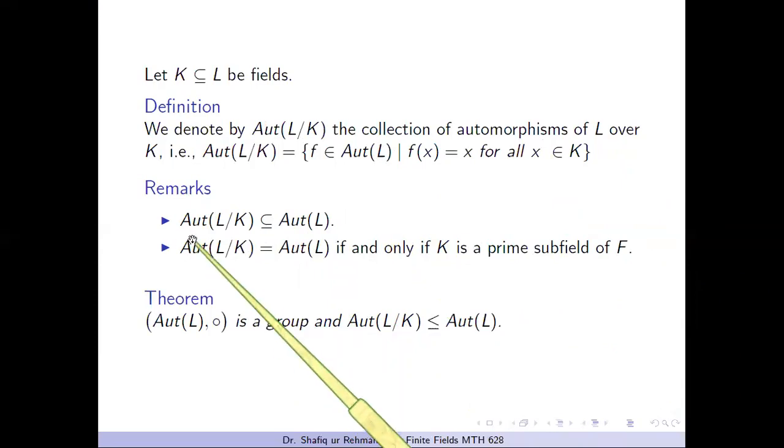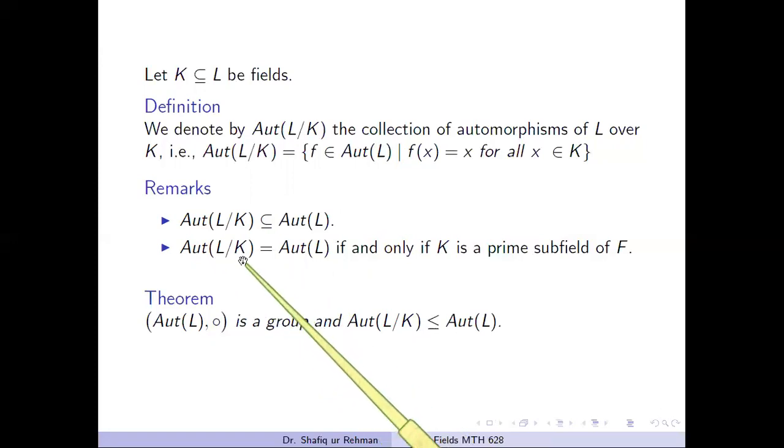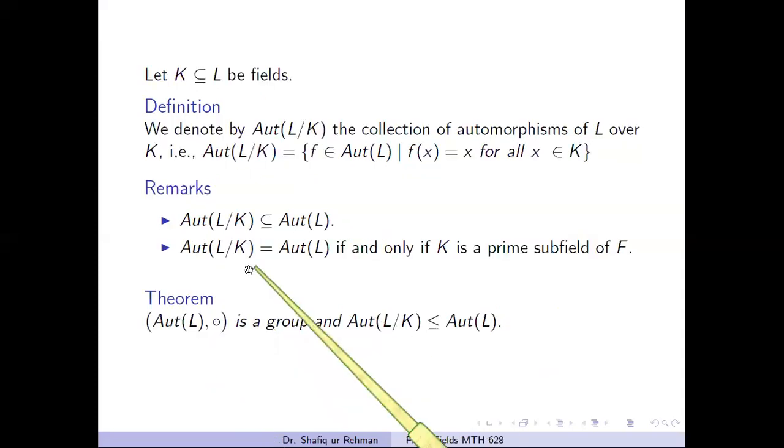Obviously, the set of all automorphisms of L over K is contained in the set of all automorphisms of L, and these two sets will be equal if and only if this subfield K is a prime subfield. As we have remarked in the previous slide, any automorphism fixes the prime subfield. Therefore, if K is a prime subfield, then it will be fixed by every automorphism. Therefore, these two sets will be the same.